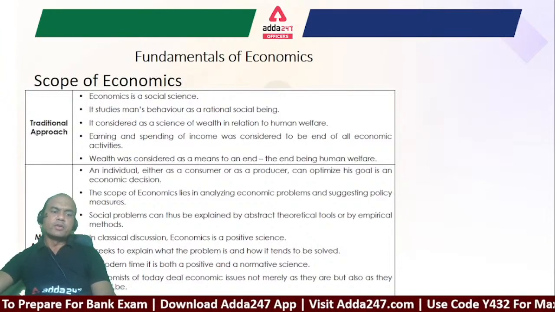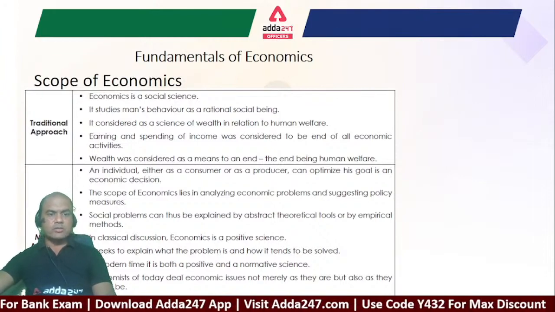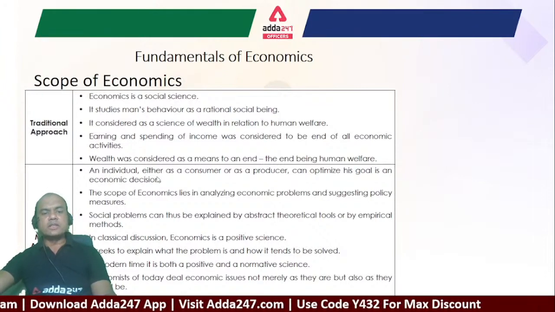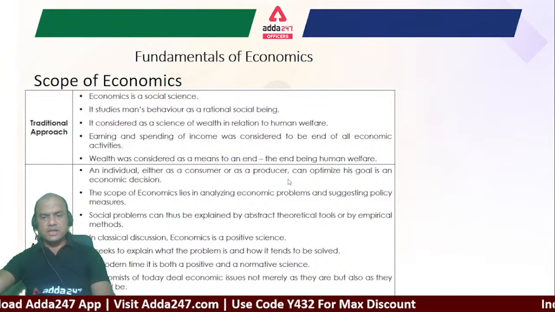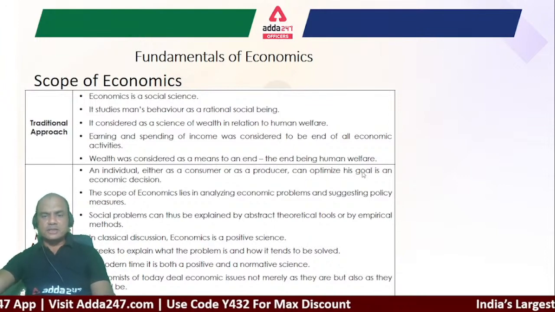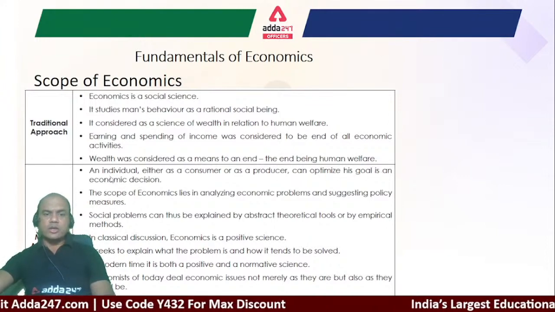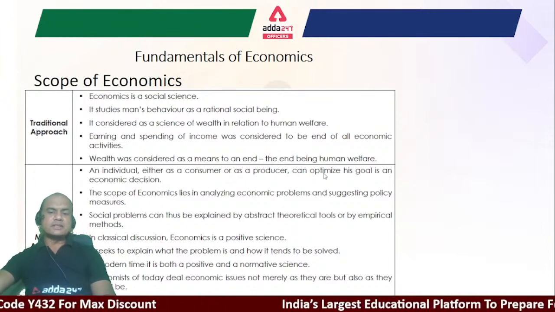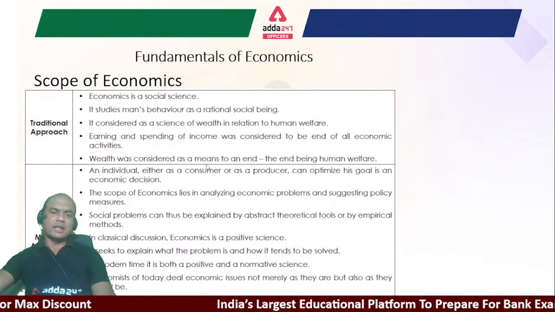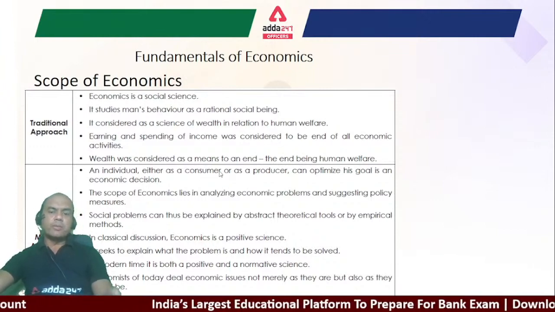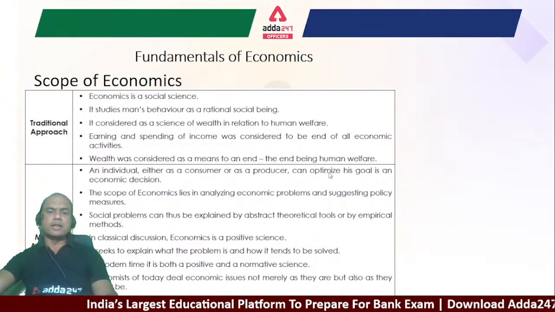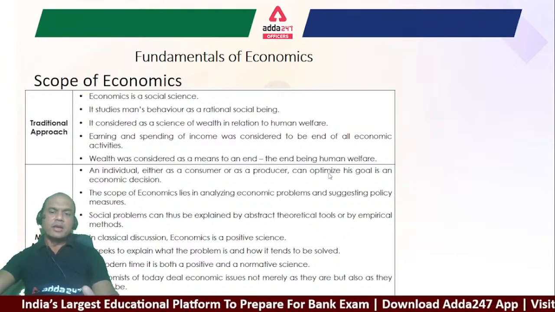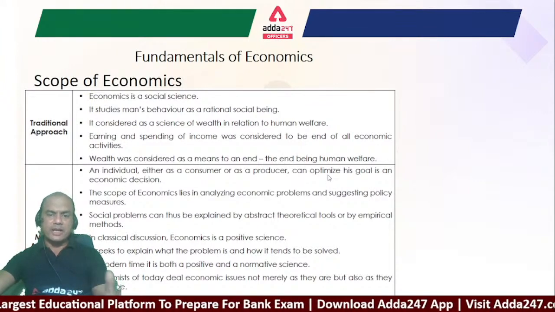So next is the modern approach. What does the modern approach say? An individual, either as a consumer or producer, can optimize his goal in an economic decision. Whenever somebody optimizes his goal, it can be a company or an individual. What do you mean by optimization? Optimization means thinking rationally. Not optimization and maximization.